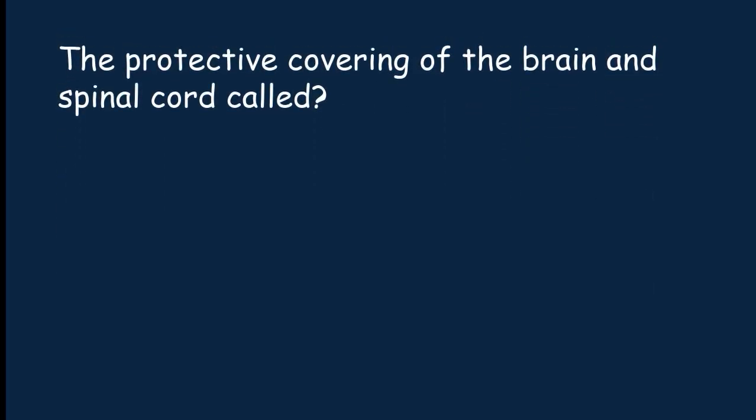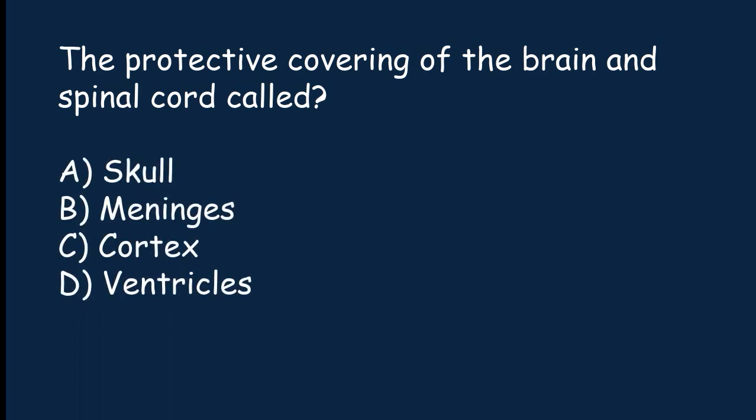The protective covering of the brain and spinal cord called skull, meninges, cortex, ventricles. The correct answer is option B. The protective covering of the brain and spinal cord called meninges.